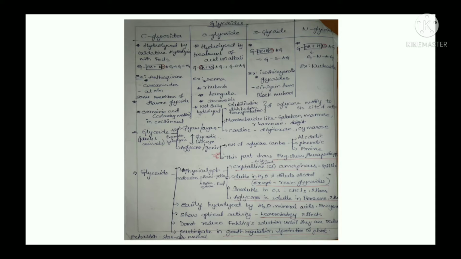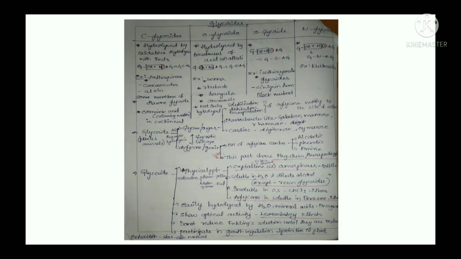So the examples are anthraquinone glycosides, which include cascarosides and aloin, some members of flavone glycosides, and carminic acid, which is a C glycoside present in cochineal. Carminic acid is a coloring matter. So we can say cochineal is a natural coloring agent.